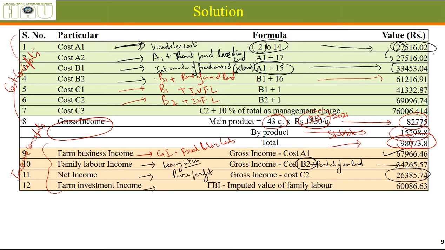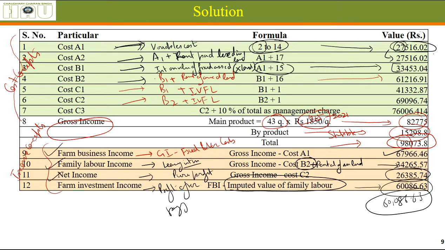Farm investment income is the profit after paying the family labor its worth in wages. This comes out to be farm business income minus this labor, which is 60,086.63. So this is how you can calculate farm business income, labor income, cost concepts and income concepts. Their meaning and their utility have been discussed in this lecture.